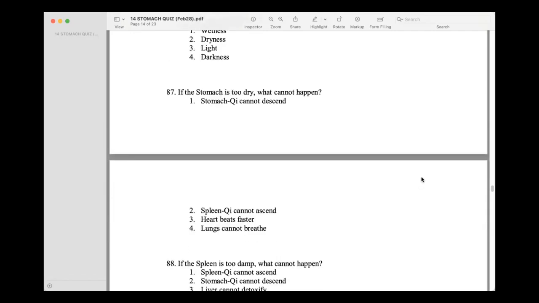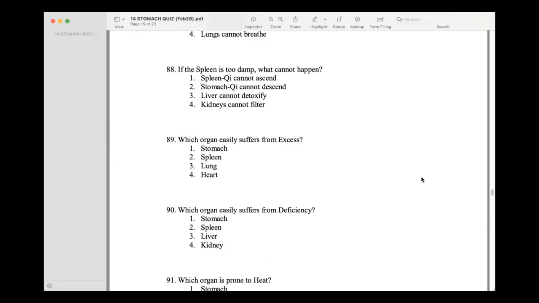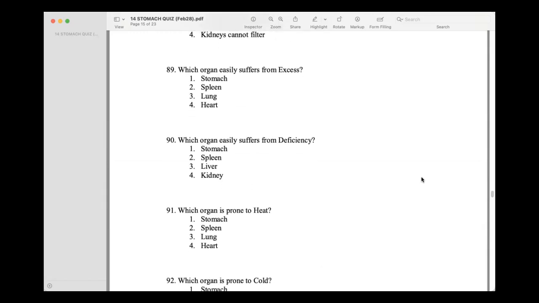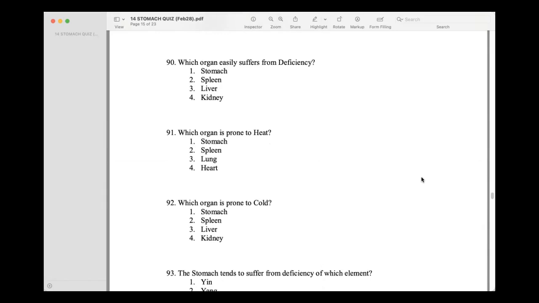If the stomach is too dry, what cannot happen? Stomach chi cannot descend. If the spleen is too damp, what cannot happen? Cannot ascend. Which organ easily suffers from excess? Stomach. Which organ easily suffers from deficiency?